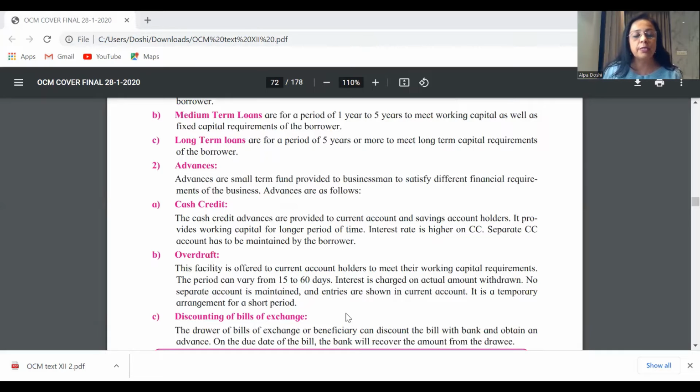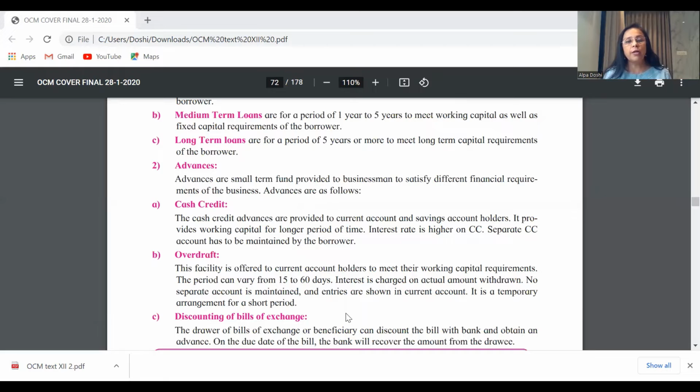One important point, I think most of the textbooks and guides and everybody is missing out. Suppose you want to explain overdraft. Overdraft facility is given to current account holders. It becomes important and relevant to say that cash credit is provided to both current and savings account holders. Loans are given to people who may not even have any account in the bank. However, overdraft facility is given only to those who hold a current account in the bank for a certain period of time. So this is how you are trying to compare.